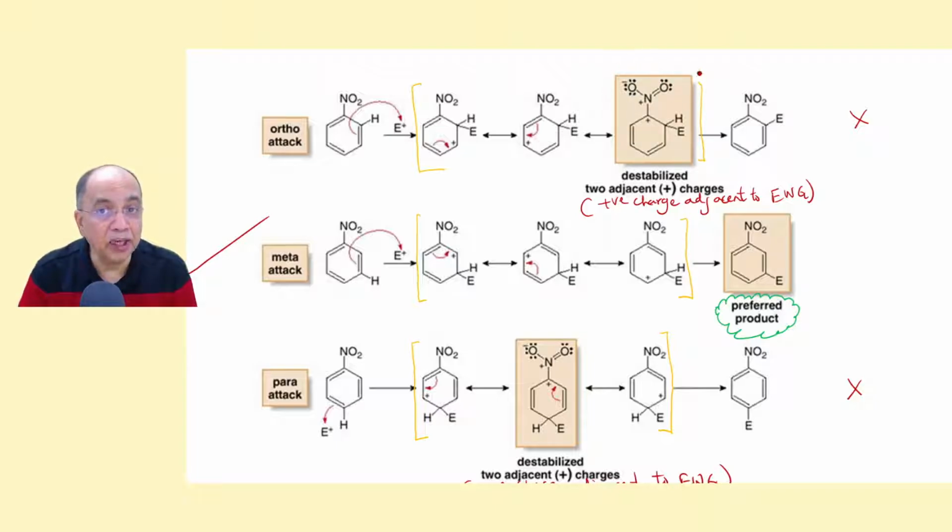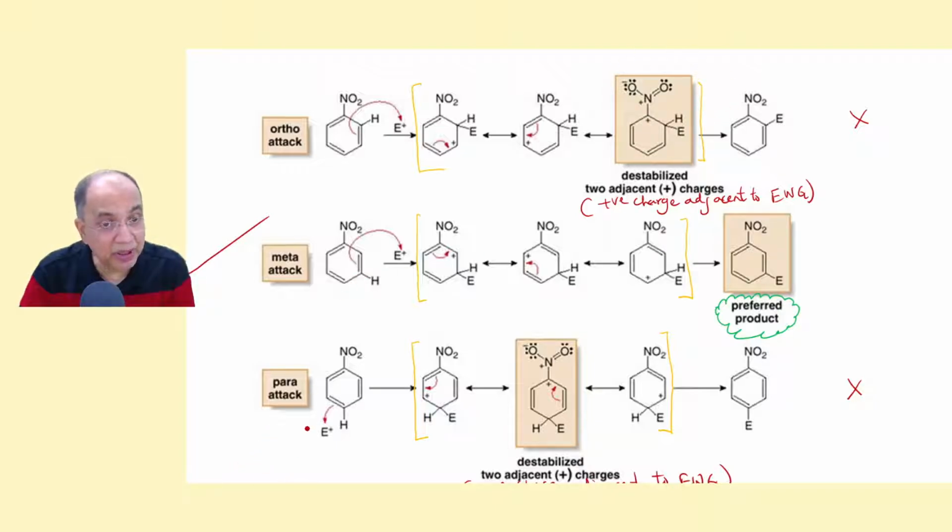A minus M or minus I group destabilizes a positive charge which is adjacent. It's exactly adjacent to a minus M group. So this contributes very little as this is unstable. So the number of RSs is reduced to 2. This almost does not contribute because the positive charge comes adjacent to minus I, minus M group.